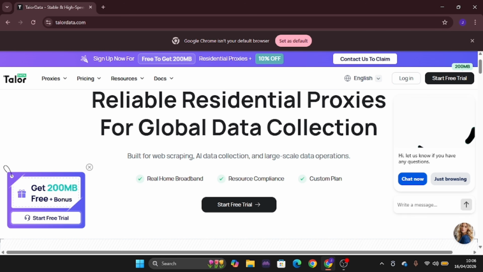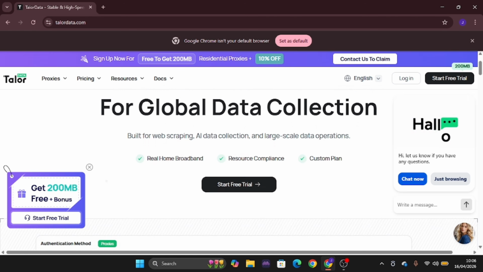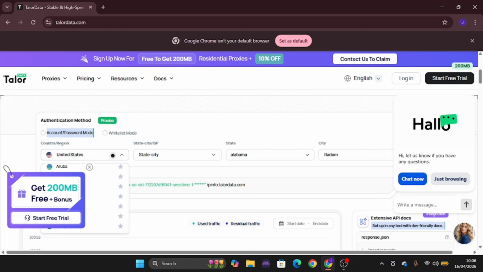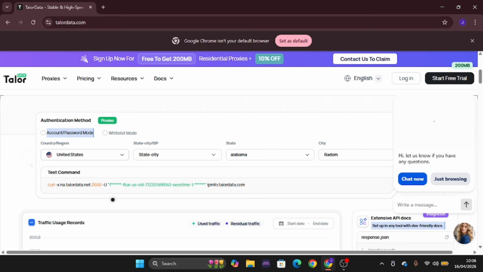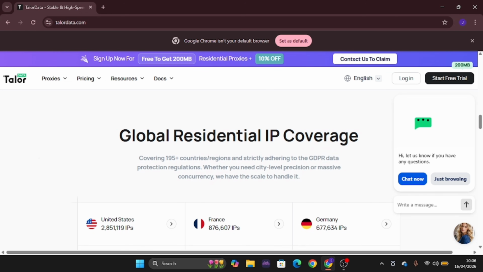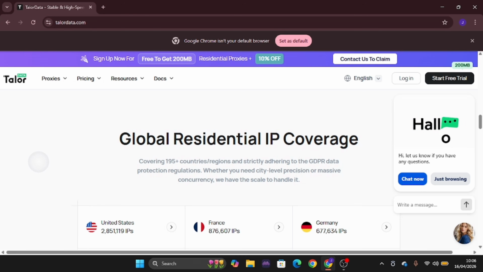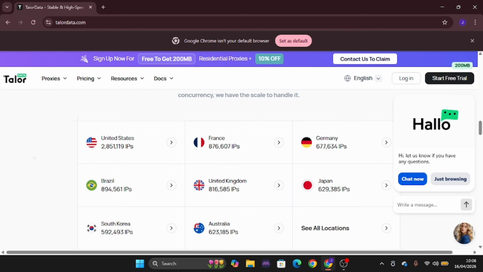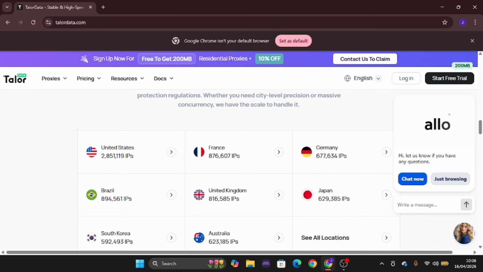Right here you can see where it says get 200 MB free bonus. But right now what we are after is setting up your proxy the way you are to get it done. So I'm going to show you what you tend to get on this platform. It has global residential proxy IP coverage. Right here you can see the countries you can get from this platform.